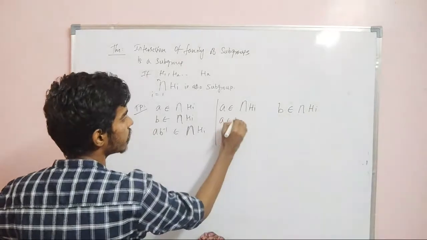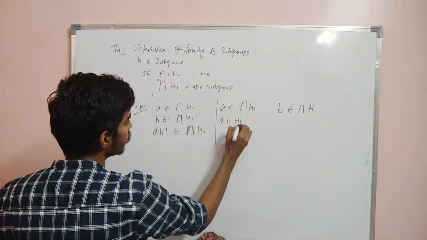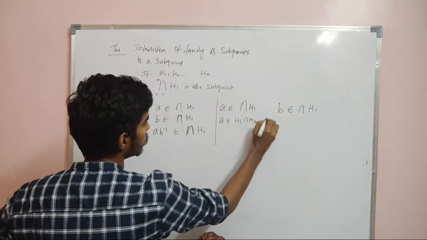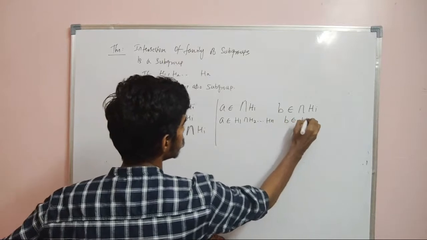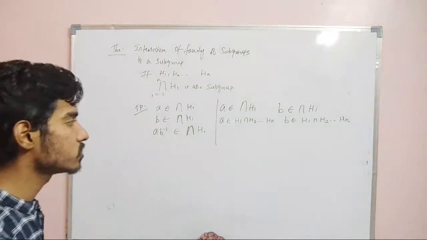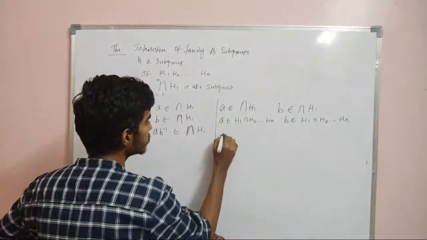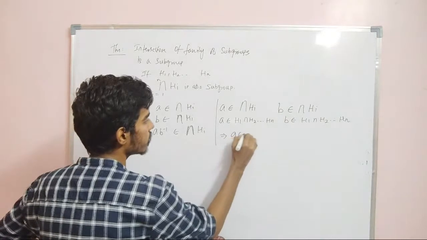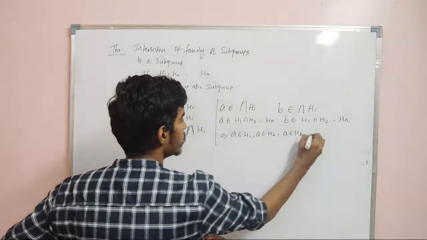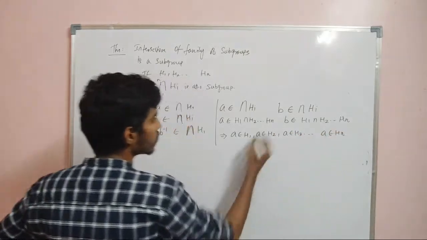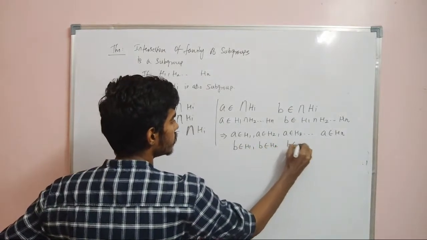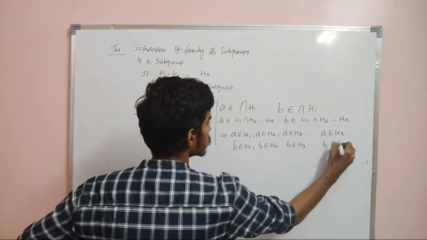That means A belongs to H1. The intersection of Hi is nothing but H1 intersection H2 up to Hn, and B belongs to H1 intersection H2 up to Hn. Now if A belongs to H1, H2, H3, Hn, this implies A belongs to H1, A belongs to H2, A belongs to H3 up to A belongs to Hn. Now what can I say about B? B belongs to H1, B belongs to H2, B belongs to H3 up to B belongs to Hn.